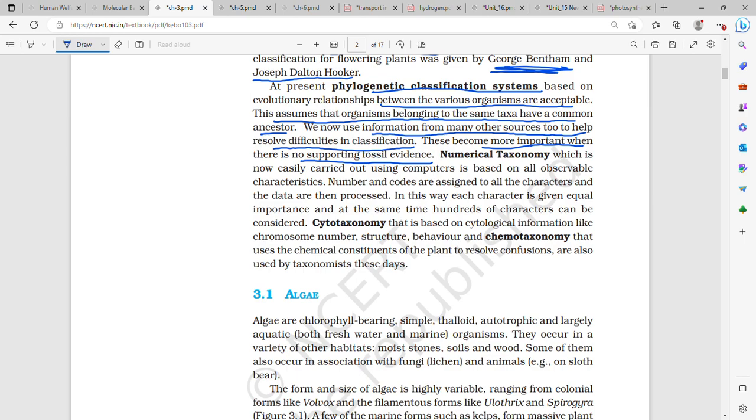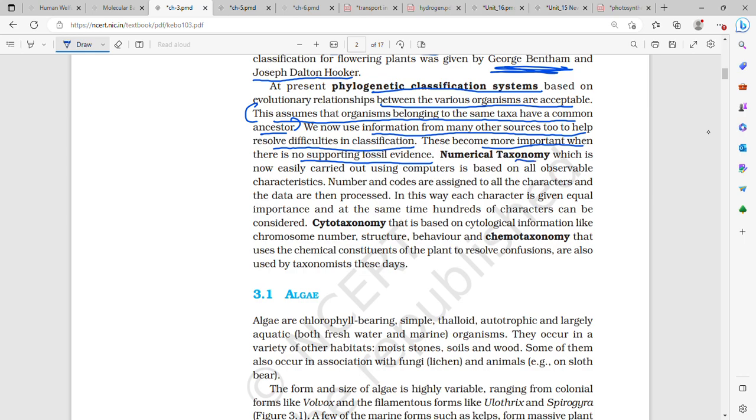So at present we have the phylogenetic classification system, which is based on evolutionary relationships between the various organisms, and this system assumes that organisms belonging to the same taxa, that is the same taxon or category, have a common ancestor. We now use information from many other sources too to resolve difficulties in classification. Why? Because they become important when there is no supporting fossil evidence. For example, numerical taxonomy, cytotaxonomy and chemotaxonomy.